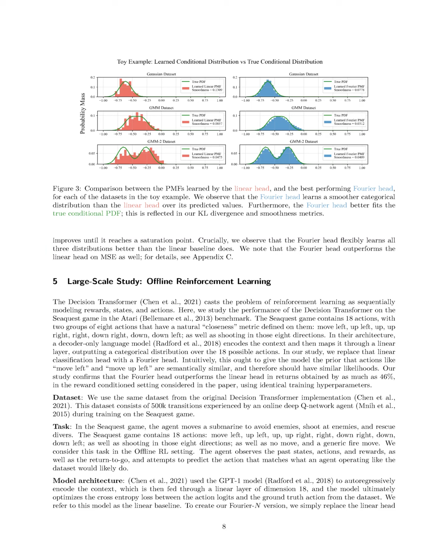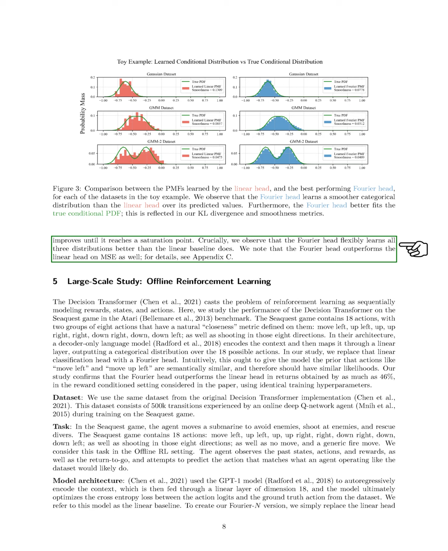Section Summary. In this section, we propose a smoothness metric for categorical distributions that quantifies how much high-frequency information is present, with a score of 0 indicating maximum smoothness. We also introduce a Fourier head scaling law that reveals a trade-off between modeling capacity and smoothness as the number of frequencies increases, demonstrating that while more frequencies enhance modeling, they also reduce smoothness.